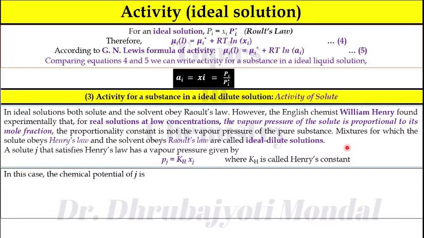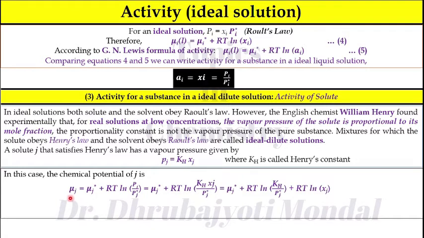Now consider, in this case, the chemical potential of solute J: mu J is equal to mu J star plus RT ln Pj by Pj star. Since Pj equals Kh into Xj, you can write mu J star plus RT ln Kh by Pj star plus RT ln Xj.